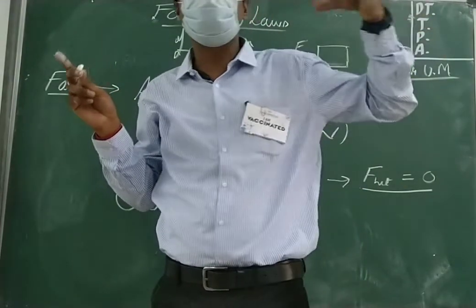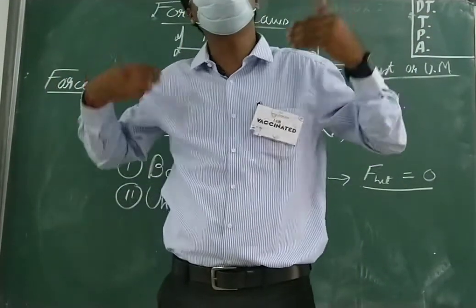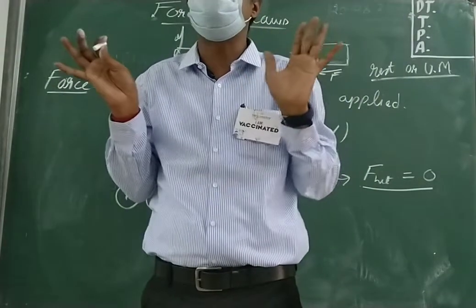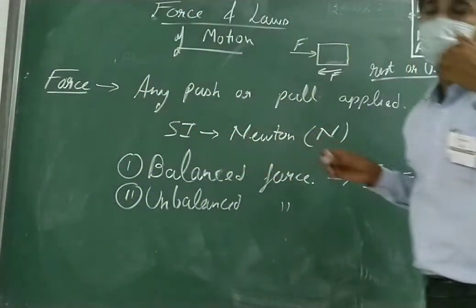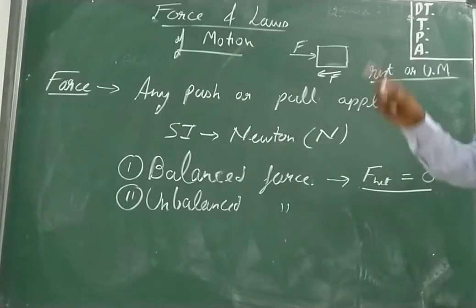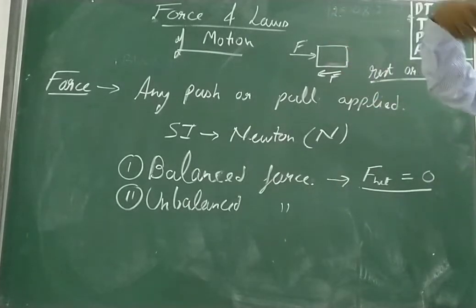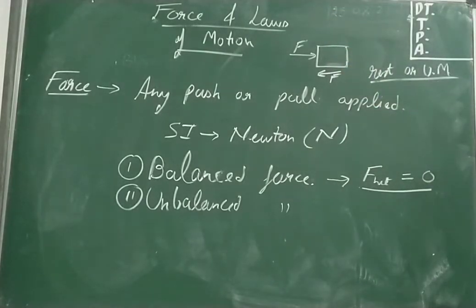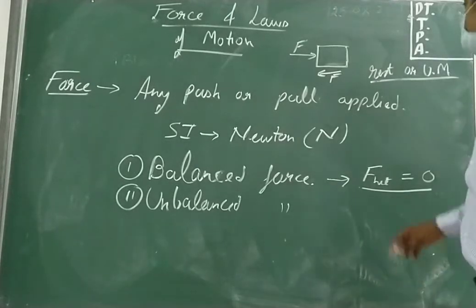Until some force is applied from outside, the body will keep on moving or keep at rest. Suppose a person is moving and moving, he will not stop until some other force is applied to stop him. It is according to Newton's first law. I will be telling you that in the next class.